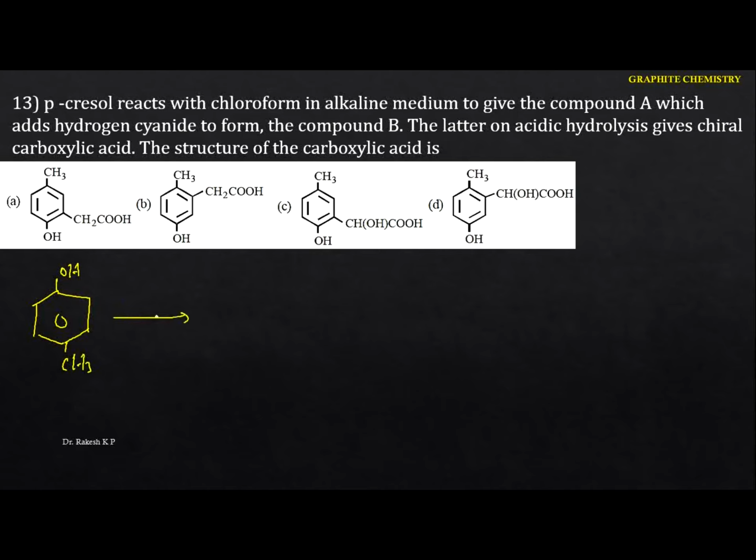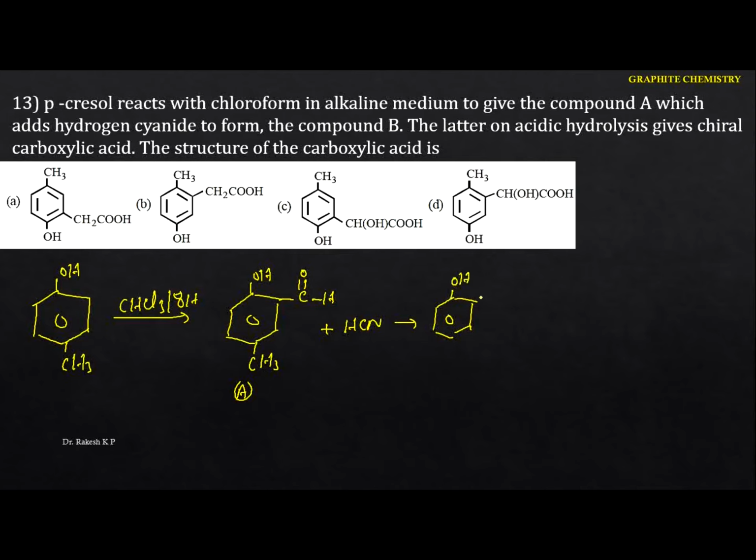The first thing is the reaction with chloroform and alkali. That means this undergoes the Reimer-Tiemann reaction here. So in the Reimer-Tiemann reaction, if you take chloroform, you get the respective aldehyde. So here we got the aldehyde. I'm going to write it in this form, and this group remains as it is. This is product A. And next, A adds hydrogen cyanide. That means this undergoes a nucleophilic addition reaction here. And here I'm going to write the product: the OH. Here we are going to get the respective cyanohydrin, and here we have the CN, and this is the CH3.